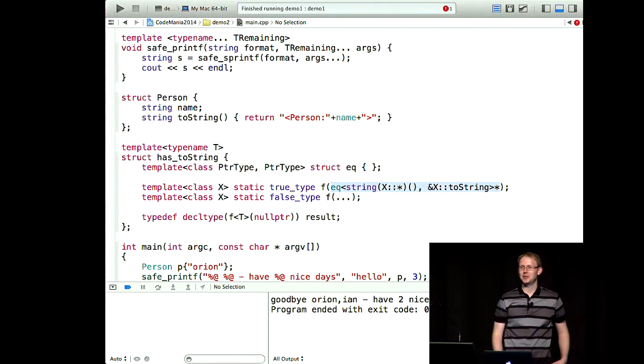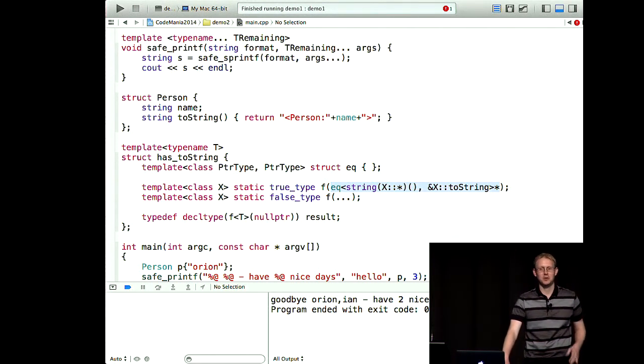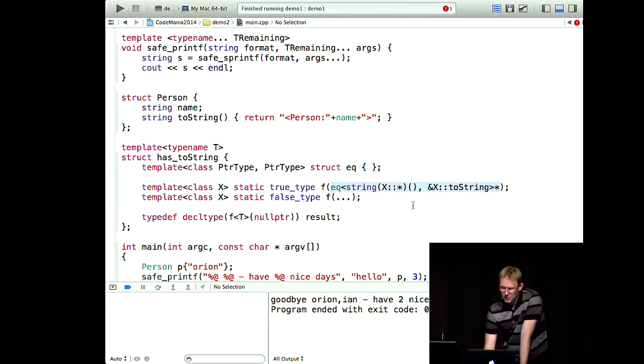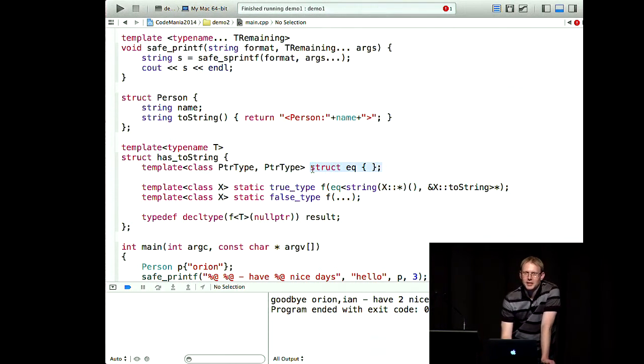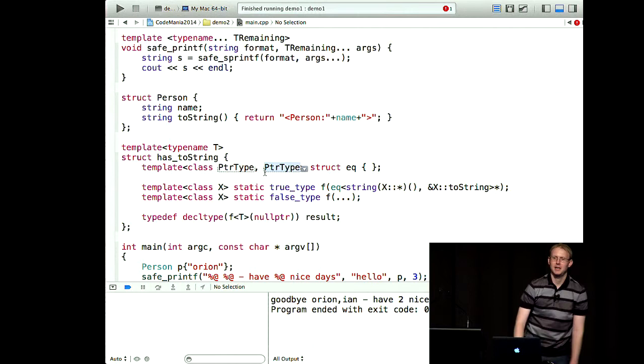It's incomprehensible because it's declaring a function pointer, and the C syntax of function pointers is quite terrible. But what we've got here basically is a little helper struct, which contains no code and does nothing. But it's declared to have a template type of pointer type and likewise the same pointer type.